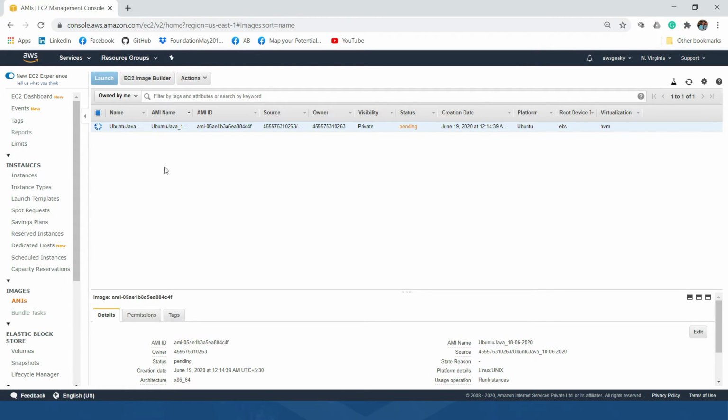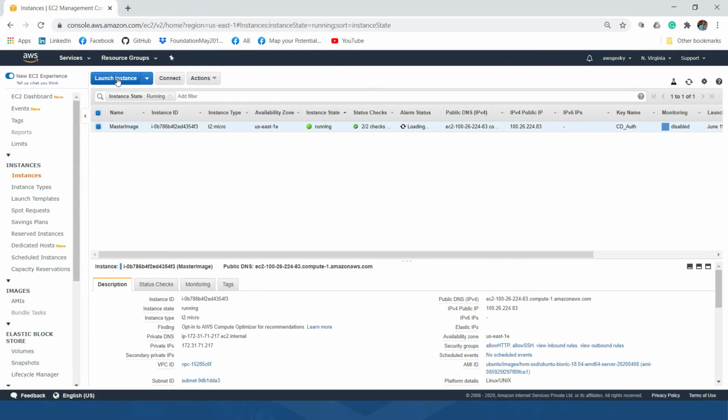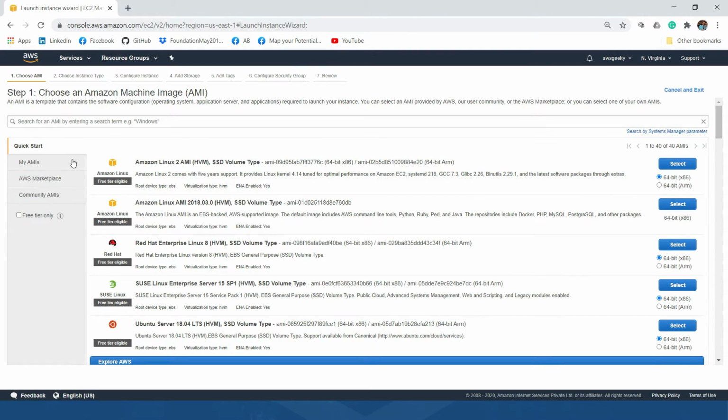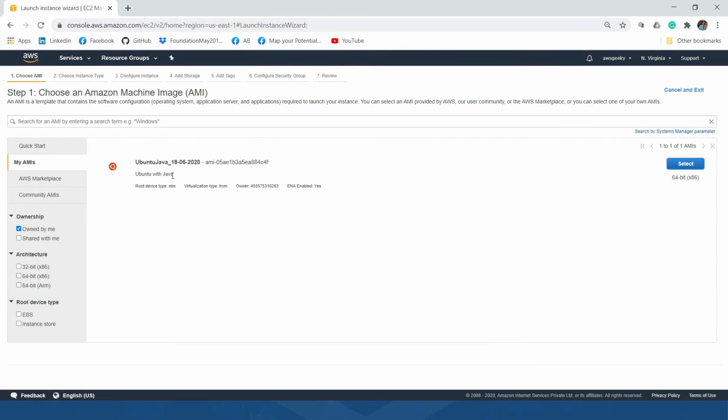I think we have to wait for a minute until the status of this AMI changes. So the image is now ready. When you create a new instance, under My AMIs you should be able to see the image which we just created.